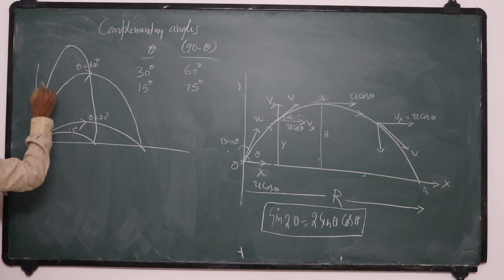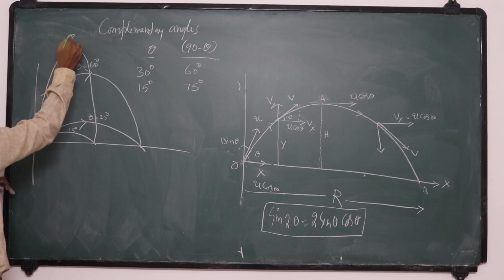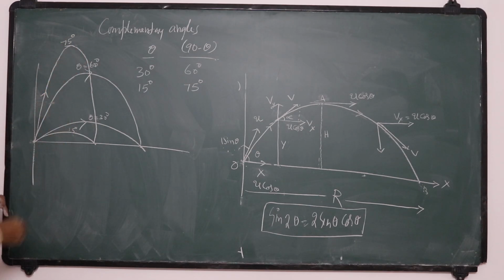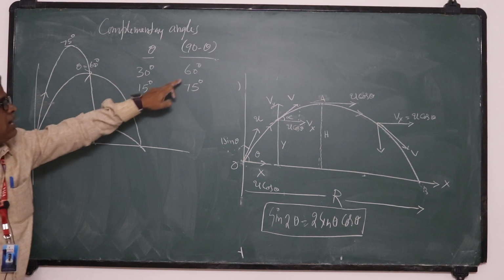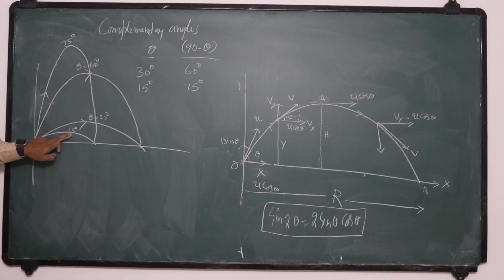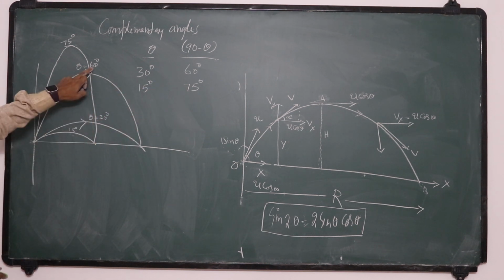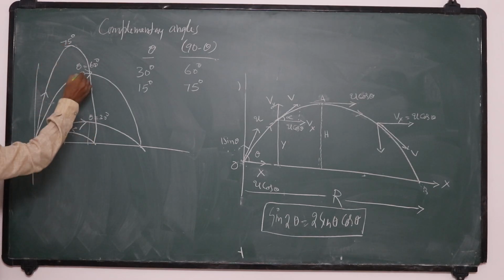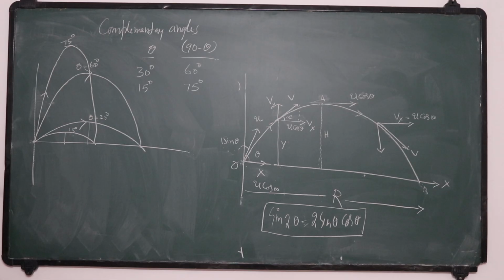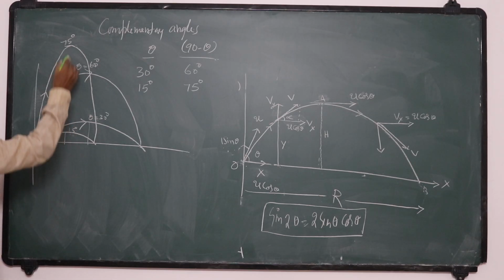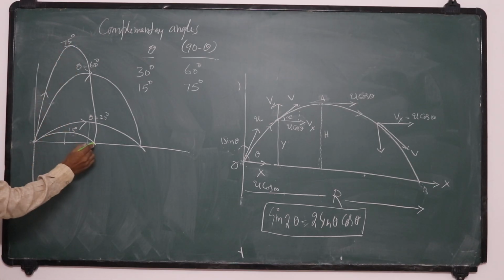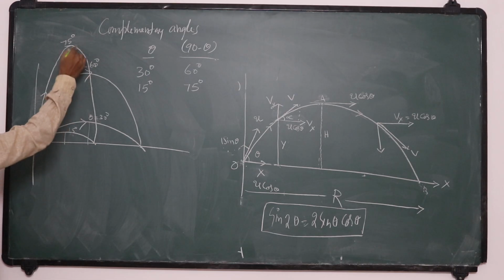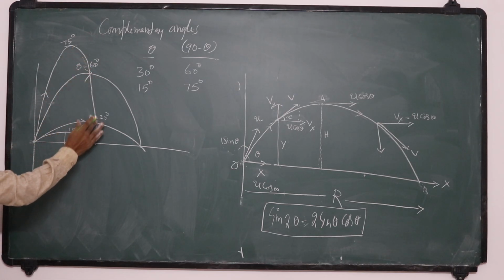If you project with 75 degrees, its height will be more. So you observe, as the angle of projection increases, 15, 30, 60, 75, the maximum height will increase. And for 75 degrees and 15 degrees, the stone reaches the same place. Ranges are same. It will fall like this.